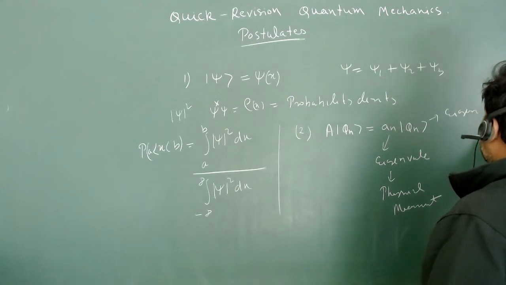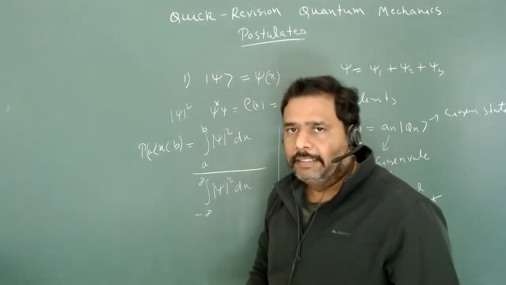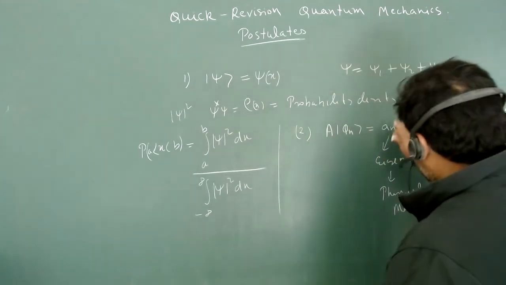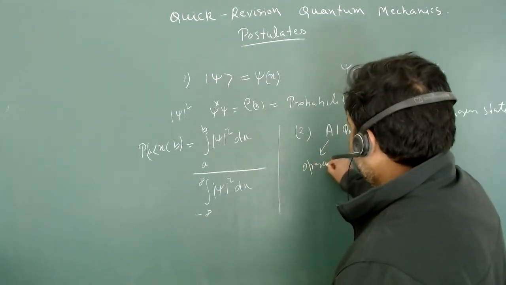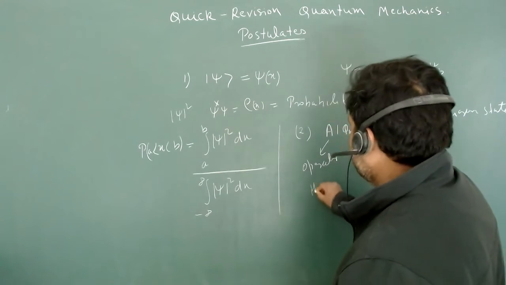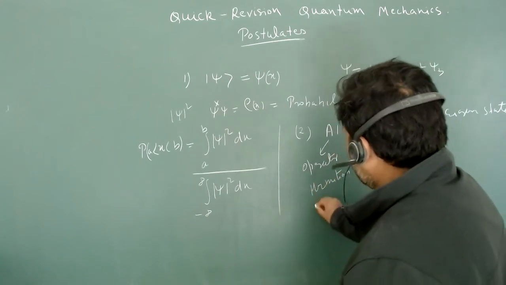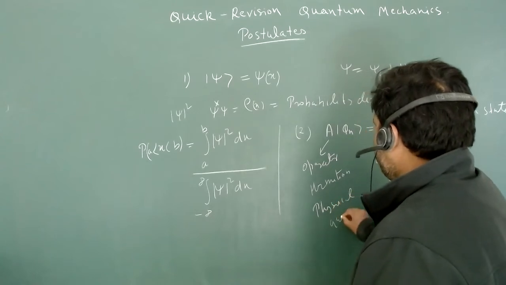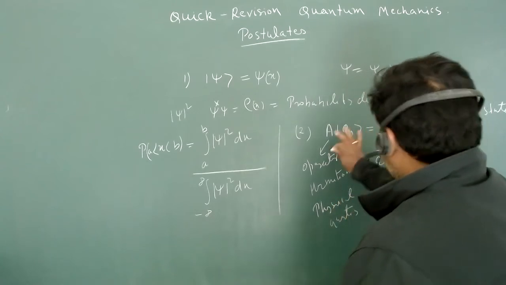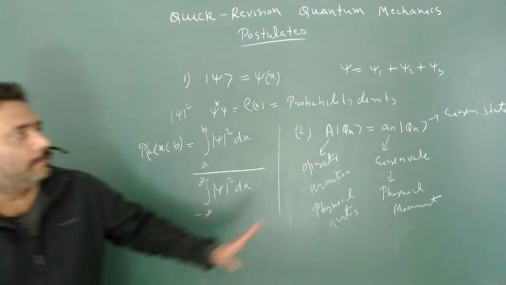You have to always keep in mind that every state is not an eigenstate. So this is your eigenstate, this is the eigenvalue, and this is the operator, and obviously this is a Hermitian operator, and it is associated to some physical quantity.